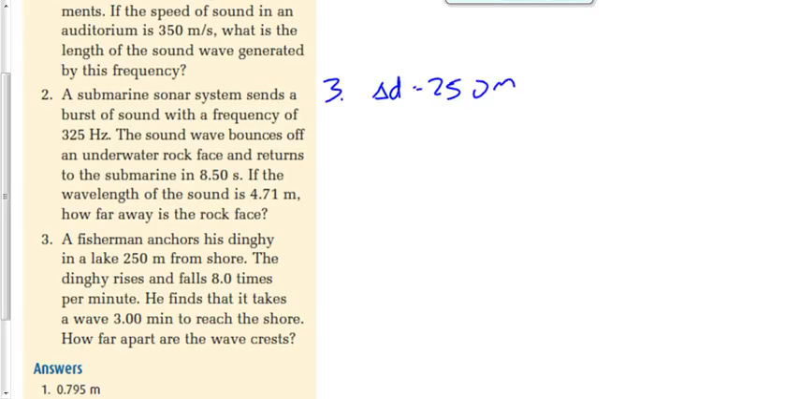We've got a time that it takes the wave to travel to the shore of 3 minutes. It's not the period. The time for one cycle of the wave is not the time that it takes the wave to go to the shore. If it was, that would be quite a coincidence again. It's not likely going to be 3 meters. This is the 8 times per minute thing. The dinghy rises and falls 8 times per minute.